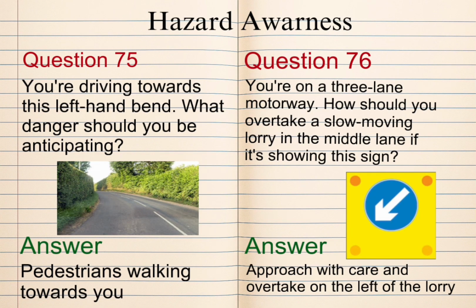Question 75. You're driving towards this left-hand bend. What danger should you be anticipating? Answer: pedestrians walking towards you. Question 76. You're on a 3-lane motorway. How should you overtake a slow-moving lorry in the middle lane if it's showing this sign? Answer: approach with care and overtake on the left of the lorry.